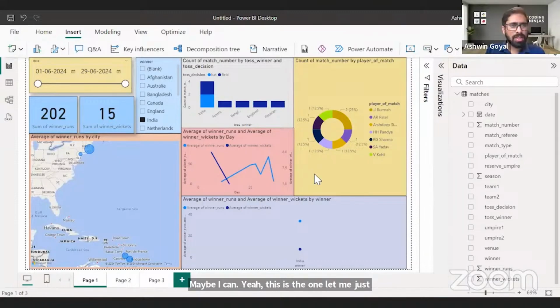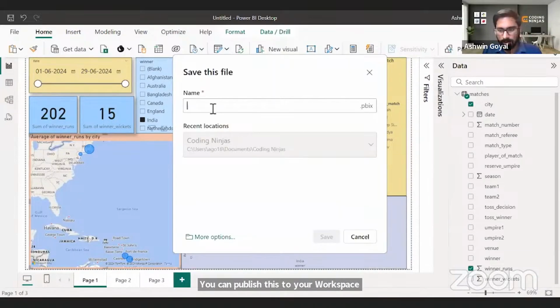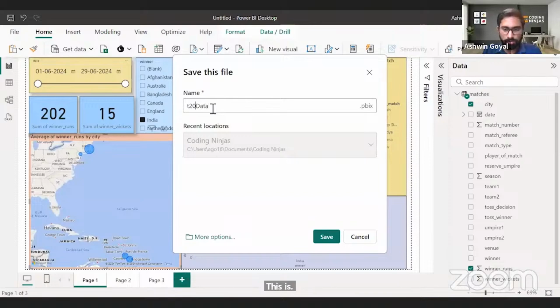Yes. So this data is coming from Cricbuzz, and I got this from a Kaggle link. So I've shared the link with you. This is T20 data, and maybe I'll write today's date.